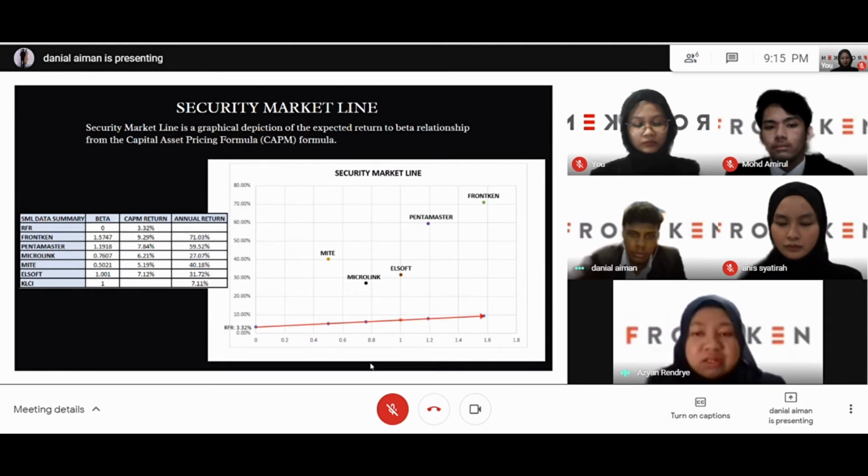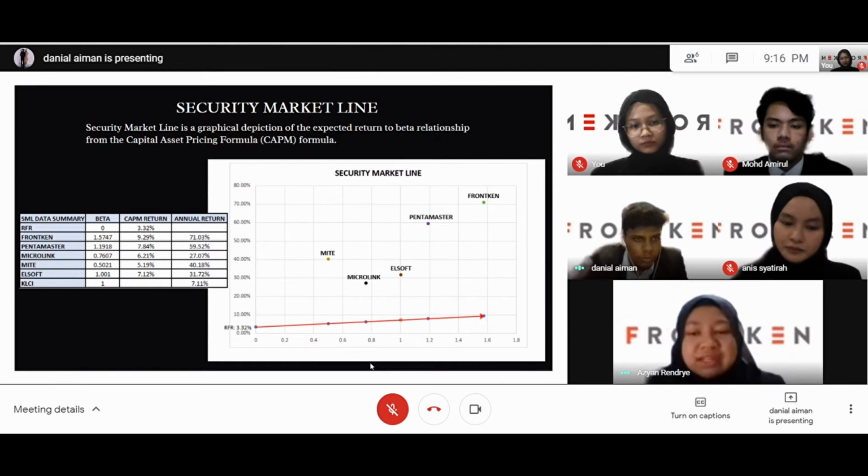Beta is a measure of volatility compared to the market as a whole. Frencken with a 1.6 beta, along with Pentamaster at 1.2, is higher than the market beta itself. This represents a riskier asset than the market KLCI. It is in line with the general financial theory of higher risk and higher return. On the other hand, MI Tech and Macrolink are stocks with low beta, which is less than the market beta, and represent less risky assets than the market. Graphically, as we can see, Frencken, Pentamaster, Elsoft, MI Tech, and Macrolink are undervalued assets since the assets are plotted above the security market line and give a larger return than the market itself.